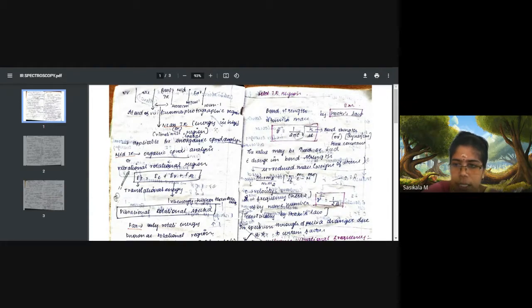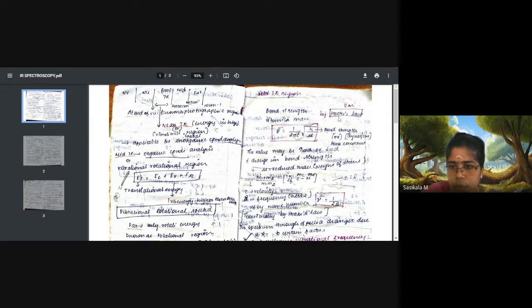Likewise, here in IR, wave number or vibrational frequency, nu, represents vibrational frequency. When IR reacts with the molecule, it causes vibrational changes, so the molecule absorbs some vibrational frequencies from the IR radiation. So nu represents vibrational frequency, and it is calculated by using Hooke's law.